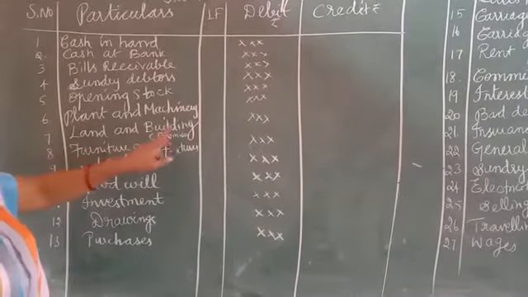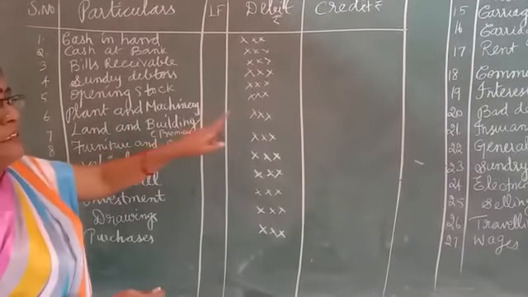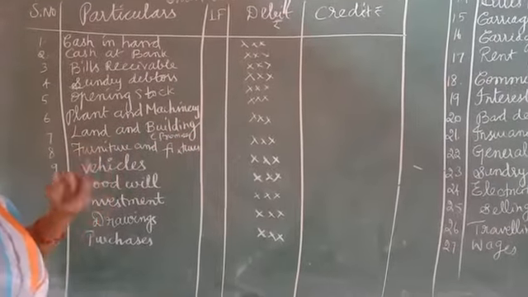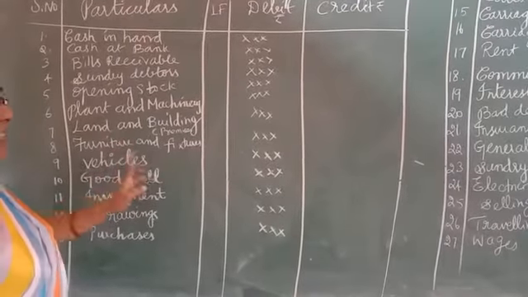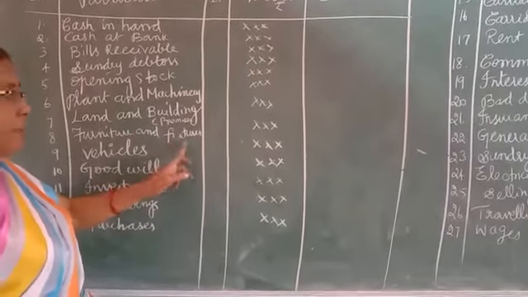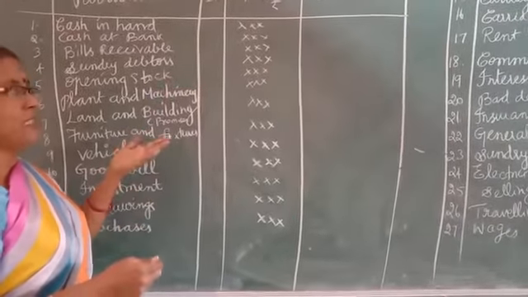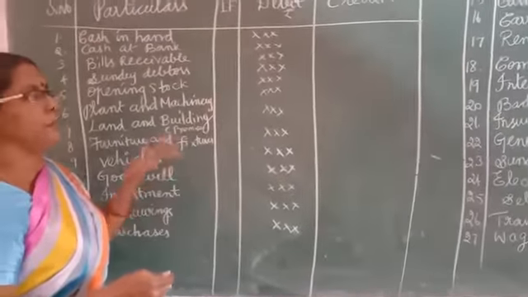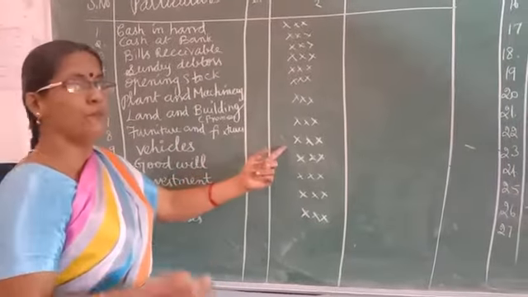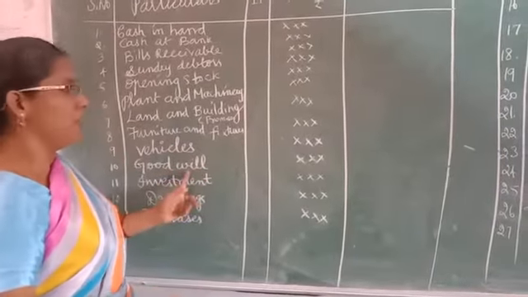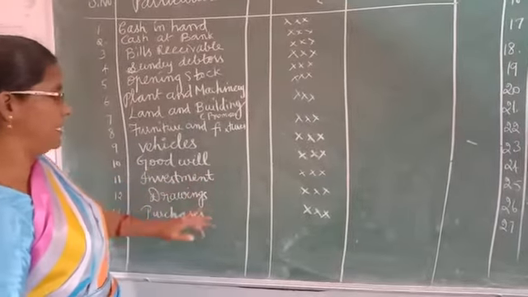Plant and machinery, assets: debit what comes in. Land and building, or premises we can say, that is also debit what comes in as per the real account rule. Furniture and fixtures, and furniture and fittings also, whatever they give, that is also debit what comes in. These are all assets. What is the debit rule for assets? Debit what comes in. Then vehicles, it is an asset, so we have debited. Goodwill, it is an asset, so we have debited. Investment, asset, so we have debited.